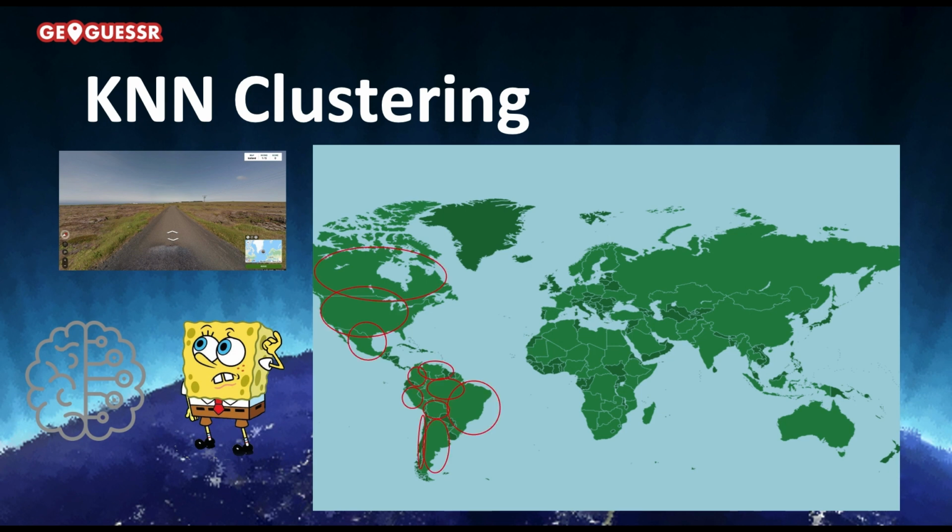Instead, if we can cluster these coordinates and these images on their respective countries, then instead of estimating the exact coordinates, we can estimate the country for an image and pick the centroid of that cluster as the estimate. This centroid gives us a great estimate on the coordinates, and on average will increase the score on Geoguessr.